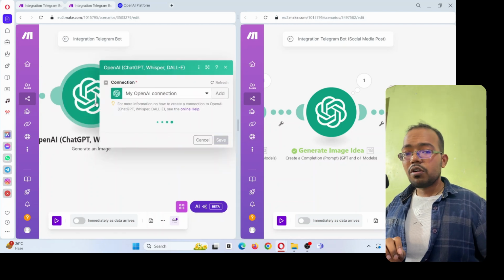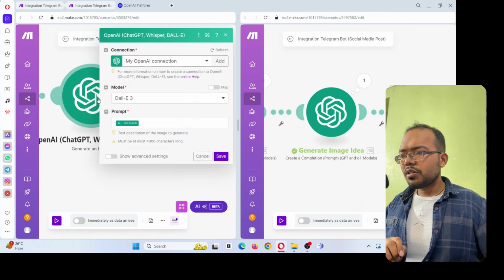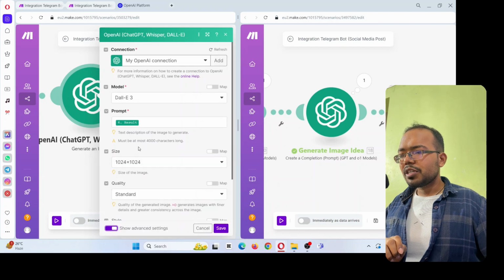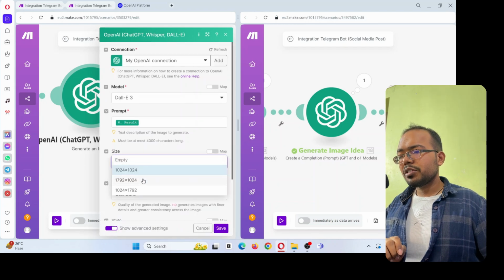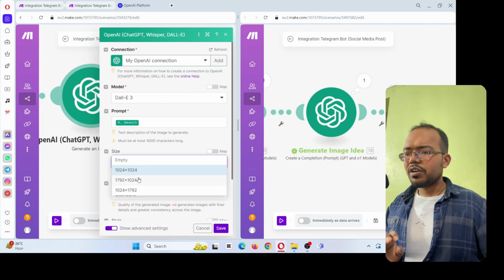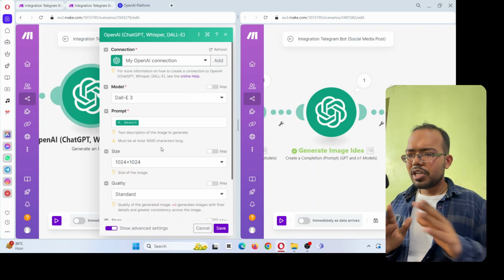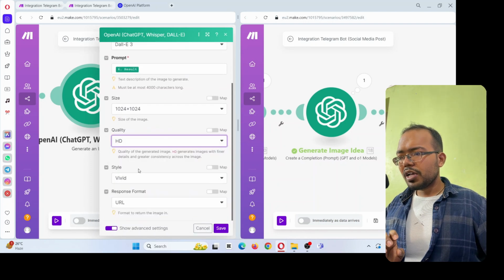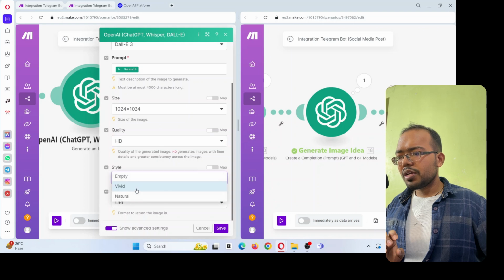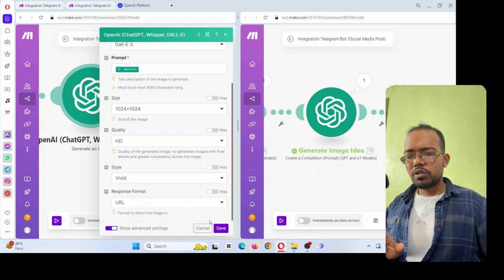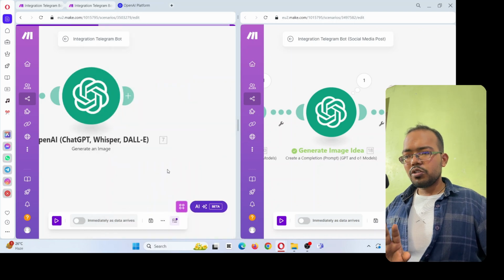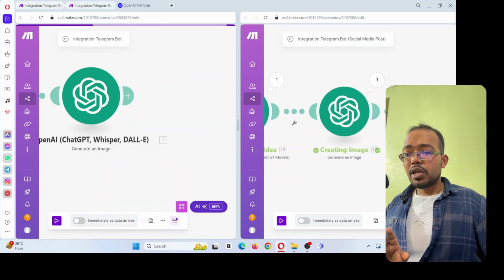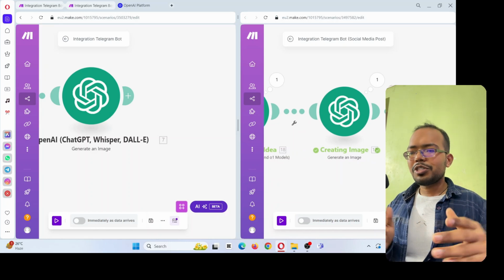In case you want a different dimension of the image, then click on show advanced settings, and here you can choose different dimensions. They have three different dimensions. I will go with the square dimension, which is good for Instagram. In the quality you can choose HD. In the style you can choose natural or vivid, how you want it. And in the response format, keep it to URL. Done. Now leave it till here, and now it's time to do the actual posting.